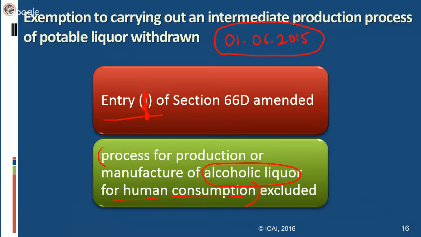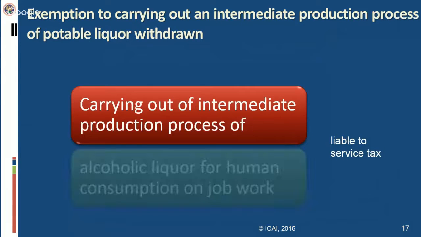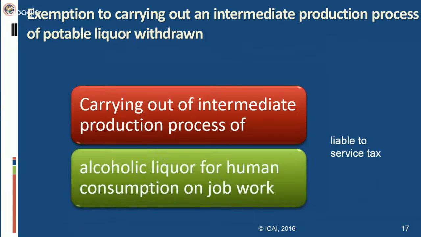Service tax became payable on the job work for production of potable liquor because of this omission. Simultaneously, this entry had also been removed from the mega exemption notification. And therefore, now the carrying out of intermediate production of alcoholic liquor for human consumption on job work basis will become liable to service tax.